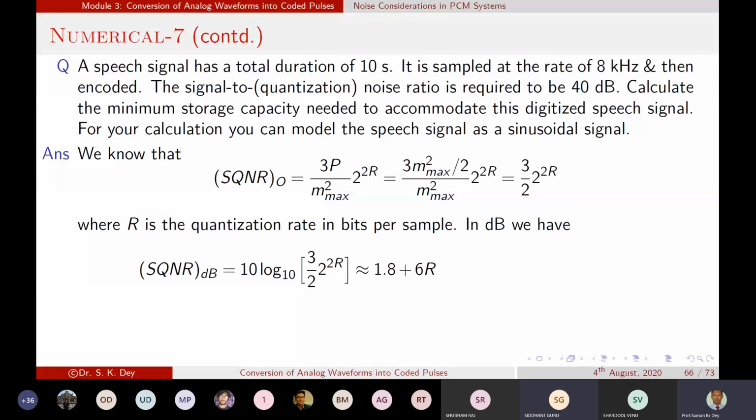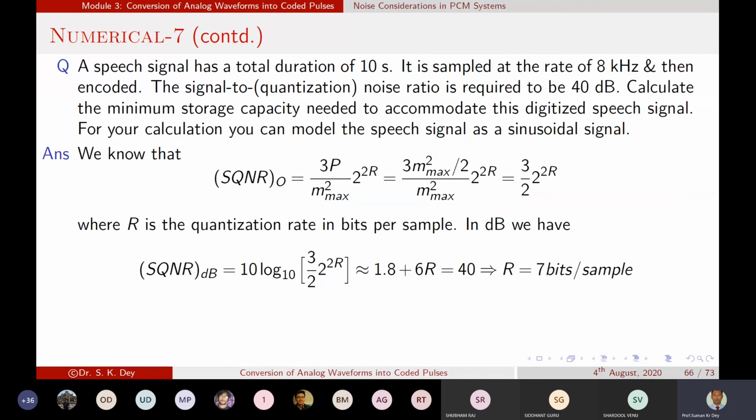6.37. Okay, so basically 6.37 is there. That means we are taking the lower value. Oh, sorry, the higher value we have to take, because it is not always that we... we have to take the ceiling value. When we calculate the number of bits required to represent a quantization level, 6.37 will be taken as 7 bits. So per sample, 7 bits are required.